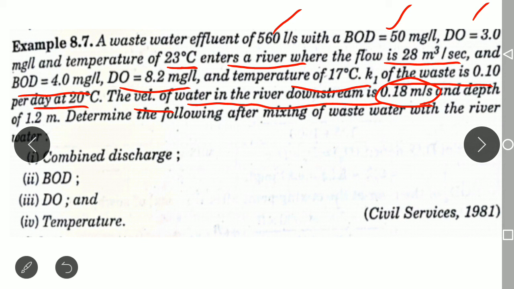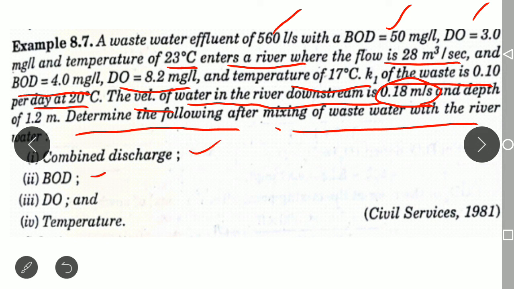So in this condition, we need to determine the following after the mixing of the wastewater with the river. The sewage has the concentration which has been given and the river has a different concentration. Whenever these two are mixed, that is, the wastewater is discharged into the river, you need to calculate the concentration of that mixture: the combined discharge, the BOD of the mixture, the DO of the mixture and the temperature of the mixture.